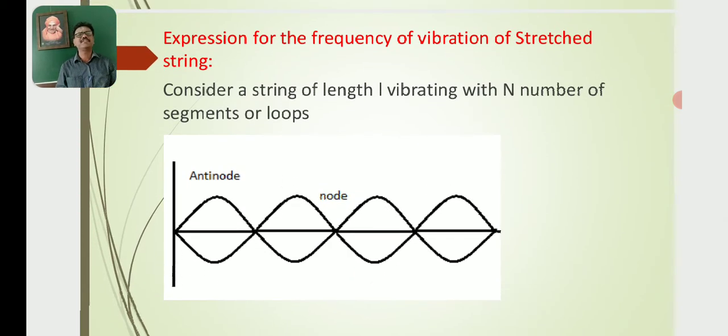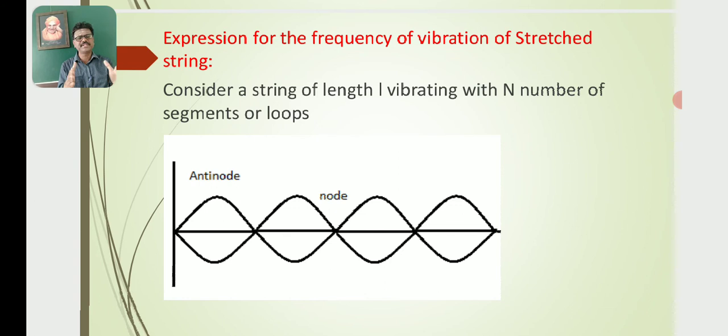Now, the expression for the frequency of vibration of a stretched string. Consider a string of length L vibrating with n number of segments or loops. The string vibrates due to superposition of two waves, which form a series of nodes and antinodes.